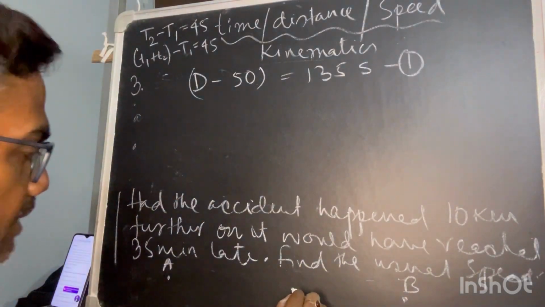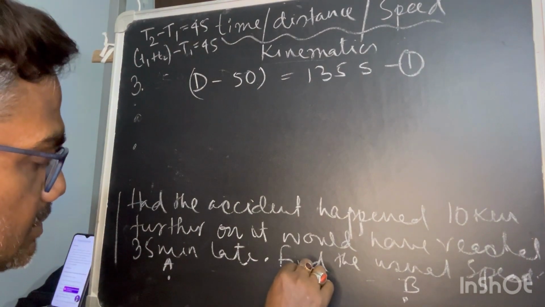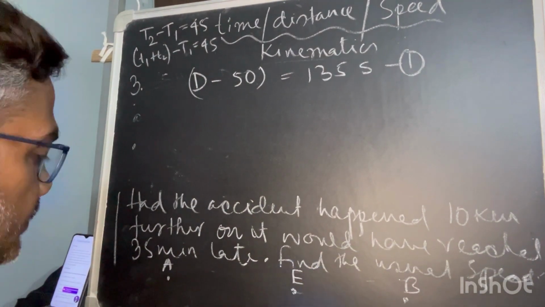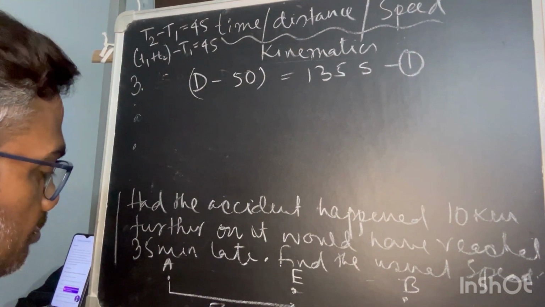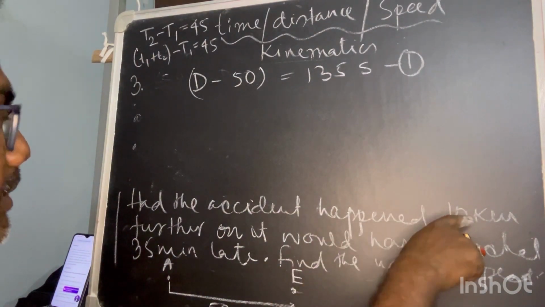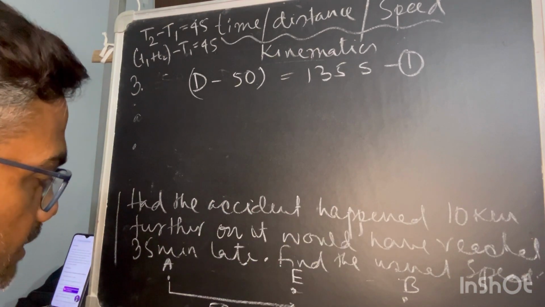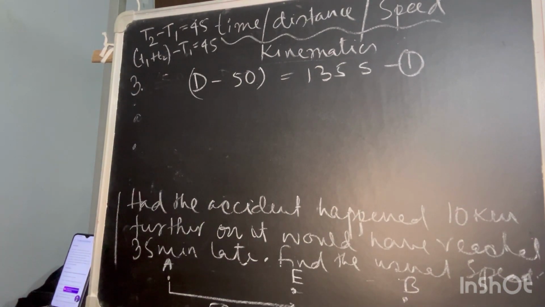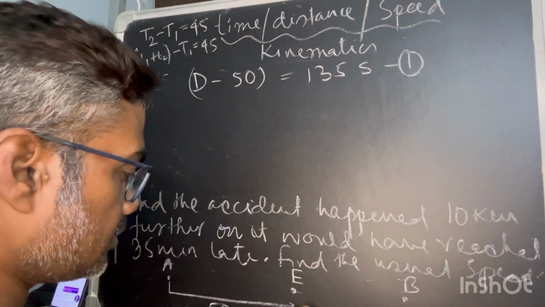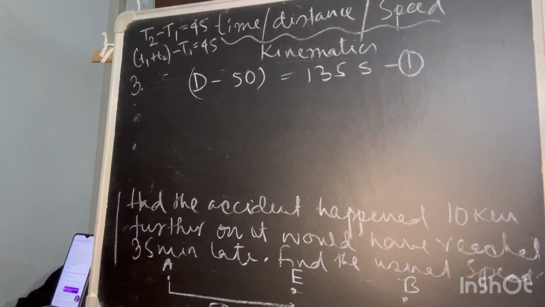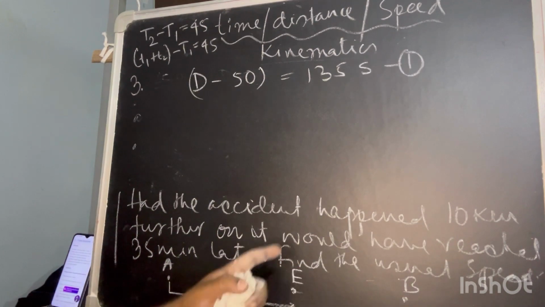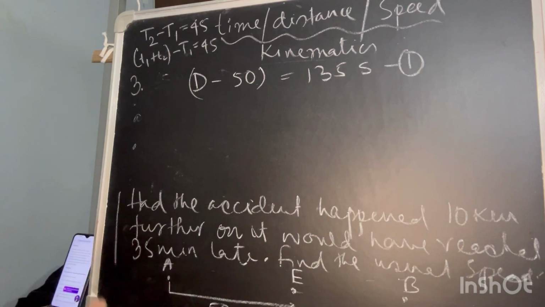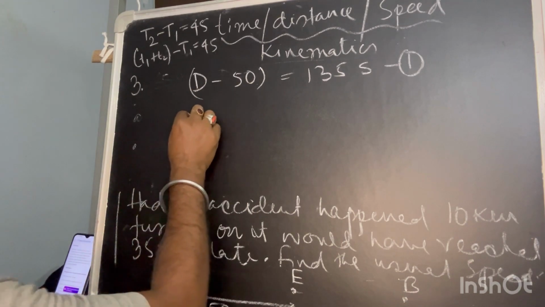Now the accident happened at some point, let's say this is point E, and this AE is at a distance of 50 plus how much? Happened 10 km further, plus 10. The only difference will come, instead of 50 it will be 60. There is no variation in other cases. It would have reached 35 minutes late, and the late time is 35. Now the equation is the same.